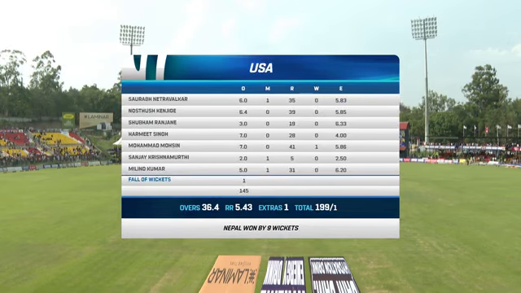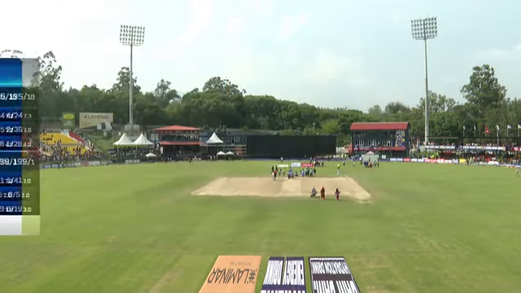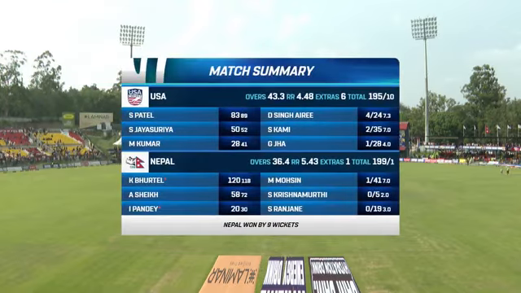7 bowlers used. Just the 1 wicket to fall, and Mohammad Mohsin with that scalp. Yeah, it's been a lovely day. Been a very, very difficult day for USA. Netravalkar was tidy but didn't get wickets. Mohsin the only one who got one. Krishnamurthy and Ranjane were tidy, but it's been Burtel all the way, unbeaten 120, his highest ever ODI score and his second century, with a sublime 50 by Asif Sheikh.